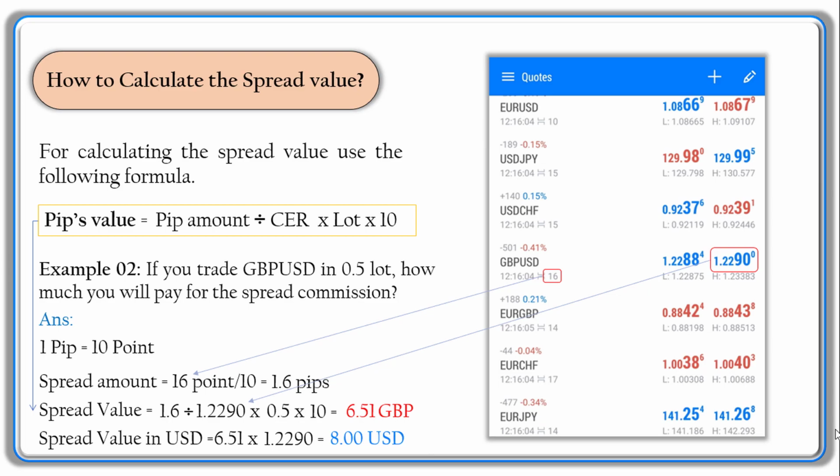Even though the spread was almost the same, we had to pay a bigger amount in GBP USD because the base currency and currency pair price are different in these currency pairs. So that's why we have to pay different spread amounts. If you still have a problem understanding the pips calculations, you have to watch our previous lesson, please.